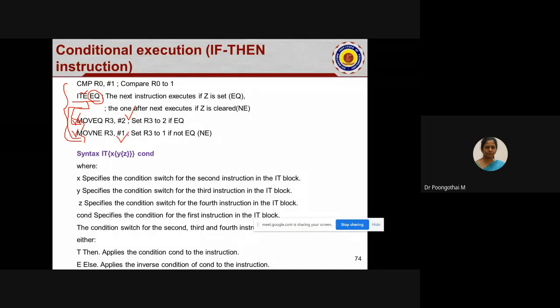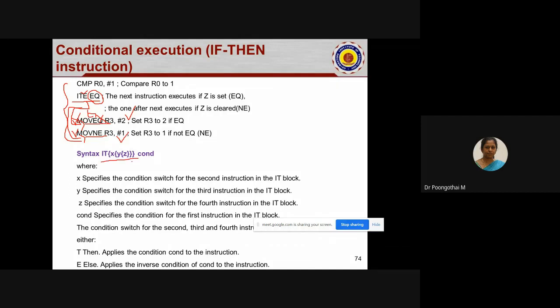So without any branch instruction, using the conditional attribute, we are able to execute the branch behavior. Based on the condition, it will execute the instruction. If it is equal, this will be executed. If it is not equal, this will be executed. So it incorporates branch-related attributes using a single move instruction. We can integrate conditional attributes with data processing instructions. Is that clear, students? Yes.